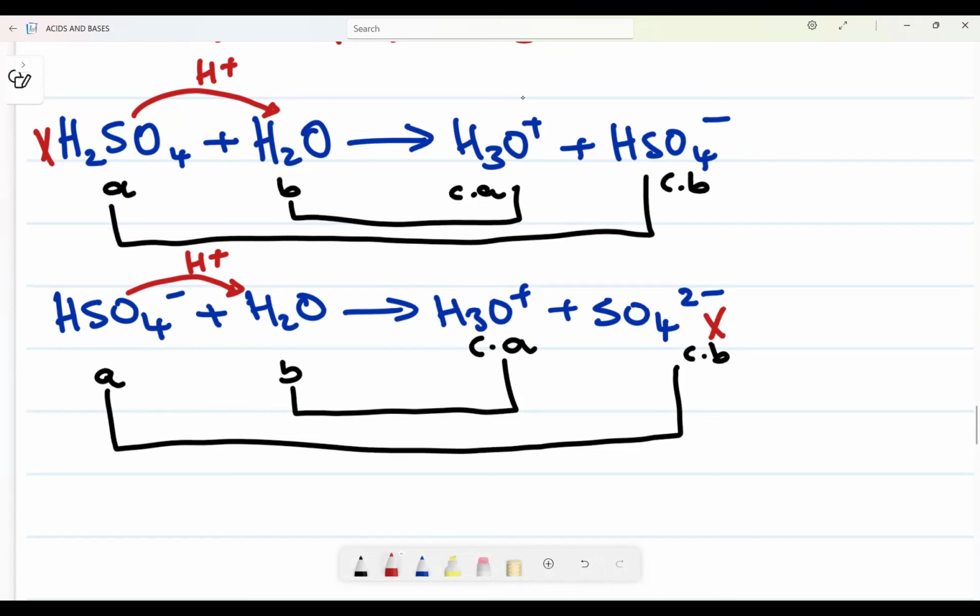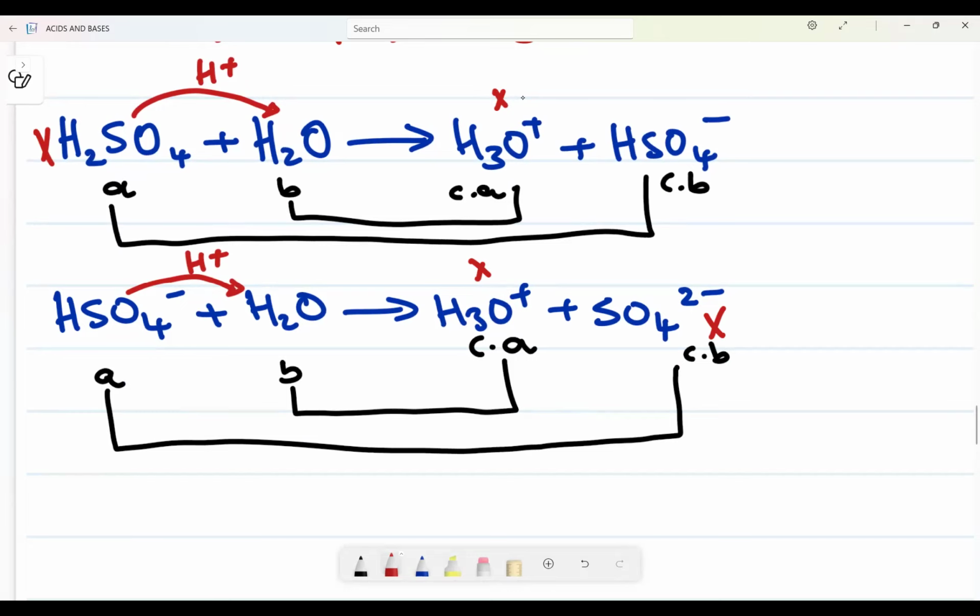Let's look now at H3O plus. H3O plus here, it is an acid. Never mind the conjugate for now. This one, it is an acid here. Also here, it is an acid. Can you see? On reaction 1, it is an acid. On reaction 2, it is also an acid. So H3O plus cannot be an ampholyte. Let's look at H2O.